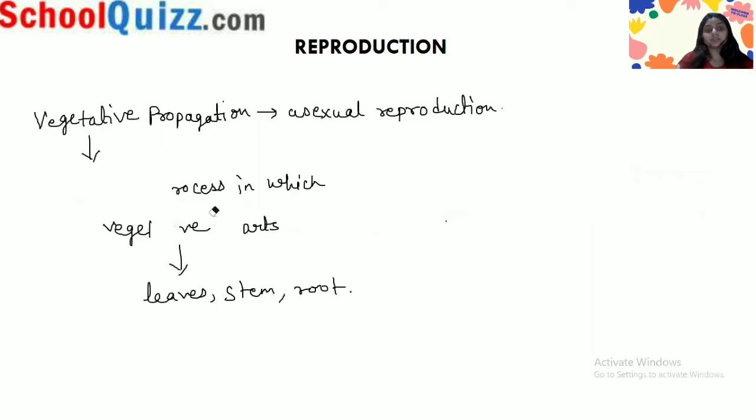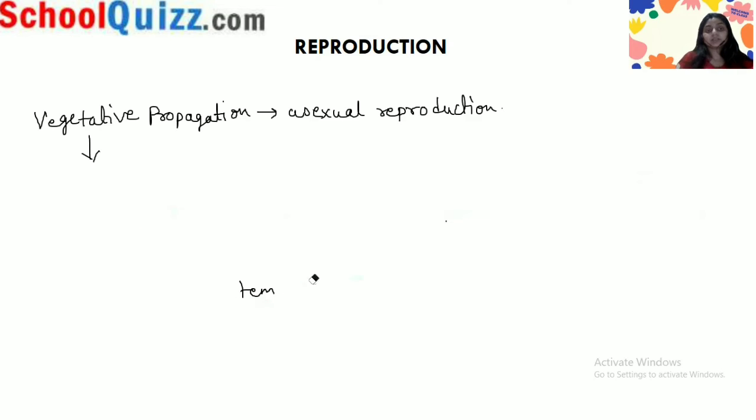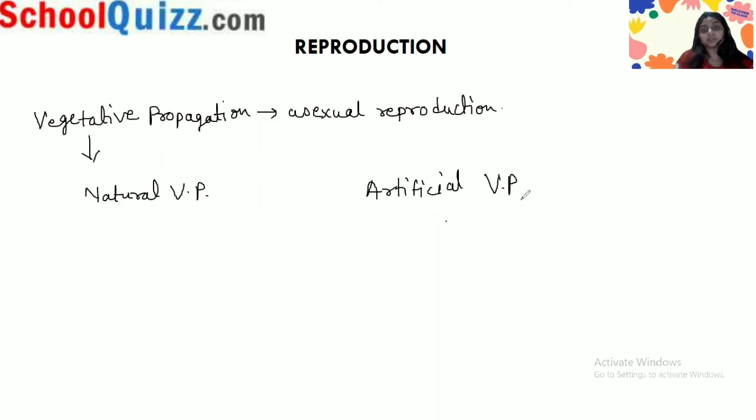So what is the natural? It means it is by nature. There is no hand of man. So natural vegetative propagation, I am writing in a short form, and artificial vegetative propagation. So what happens in the natural?